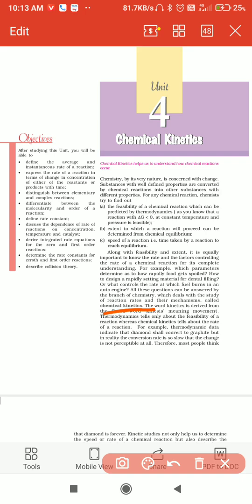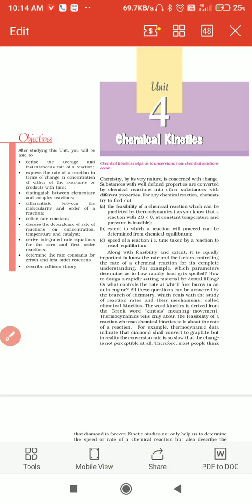Chemical kinetics is a branch of chemistry which deals with the study of reaction rates and their mechanisms. By using chemical kinetics, we measure the feasibility of the reaction. Feasibility means whether the reaction is happening spontaneously or non-spontaneously. That is what we are going to measure there.